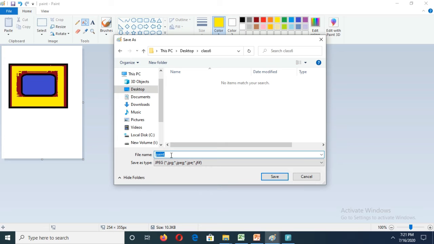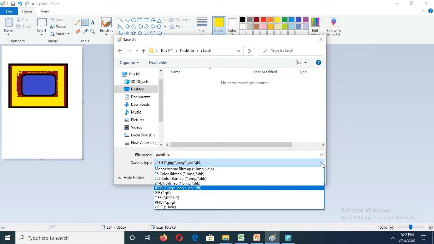Next step, you have to give the name of the file here. I will give "paint file". Any name you can give. Then see what's the next box? Save as type. Save as type means file format. That means this is a Paint file, and all Paint files are identified by the file type, or file format, or file extension. If you click here, we can see different types of file formats.